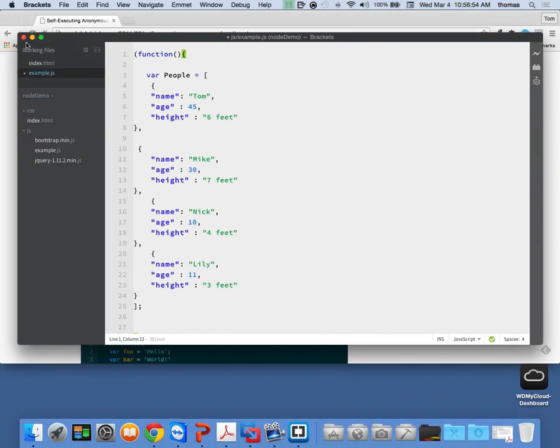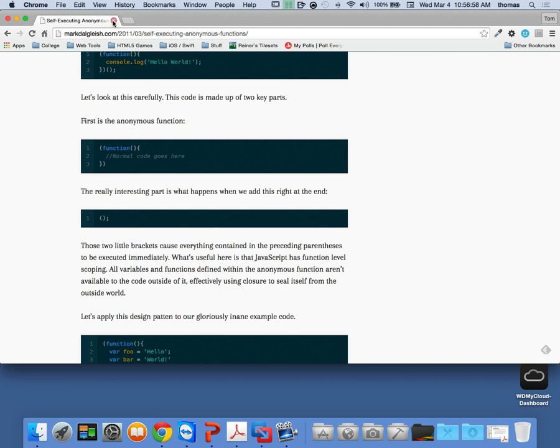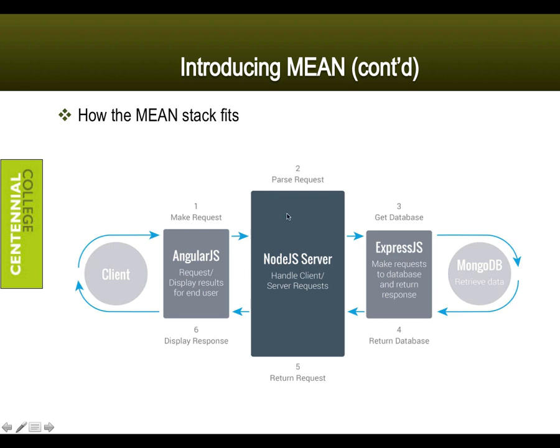Okay, so I talked a little bit about closure. I wanted you to understand a little bit about that stuff, and anonymous self-executing functions, which we're going to see in Angular. So we looked at this MEAN stack and how it fits. Again, we've explored a little bit of Node.js yesterday and NPM, the Node Package Manager. Today we're going to go into more of Express.js and what that is and how it can help us.